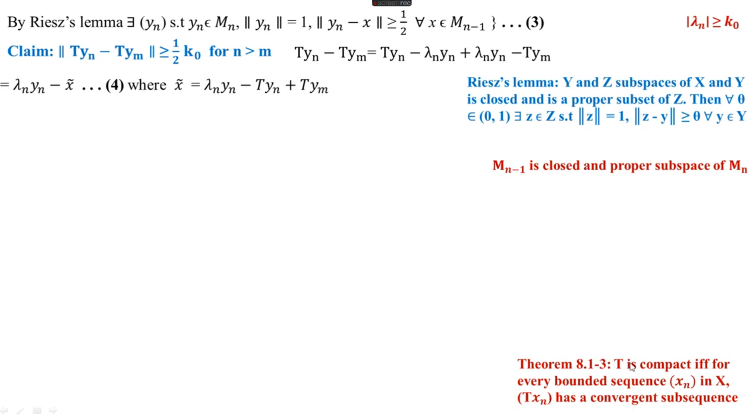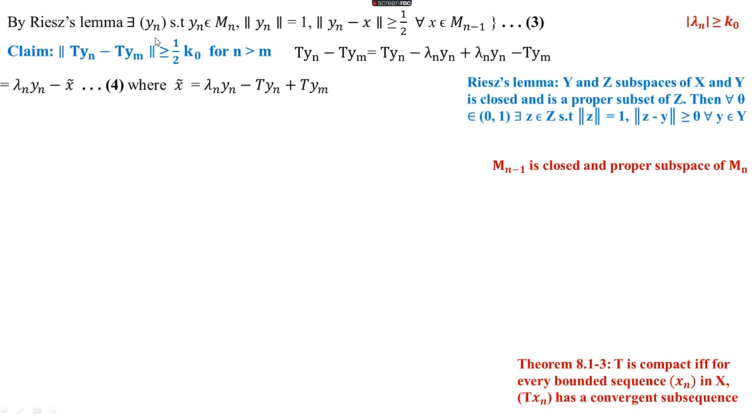This is a characterization of compactness, theorem 8.13. Here T is compact, so for every bounded sequence xn, Txn has a convergent subsequence.